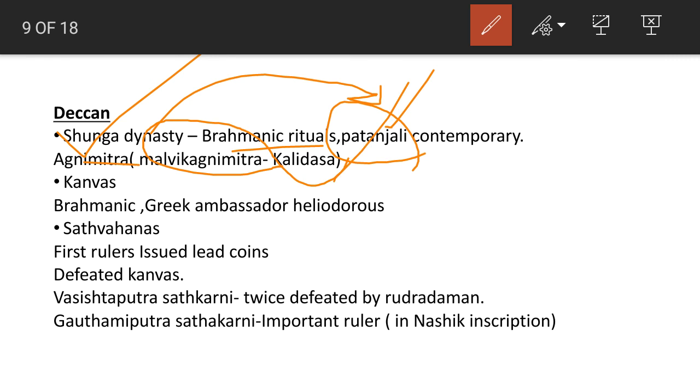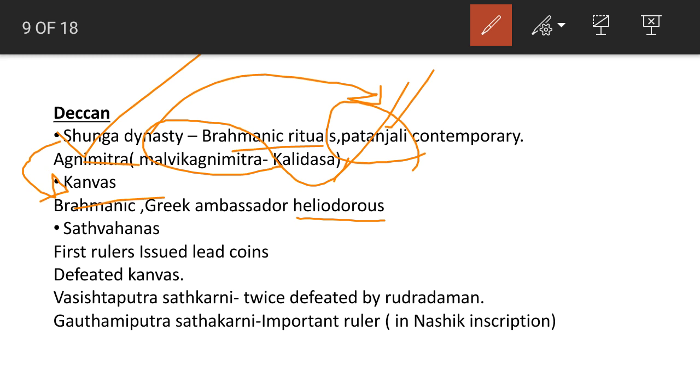After the Shunga dynasty, the famous one were the Kanvas. It was also a Brahmanic one. The Greek ambassador Heliodorus came to India at this time and was influenced by the Brahmanic religion and accepted it.